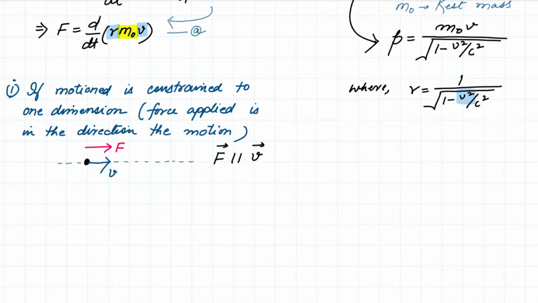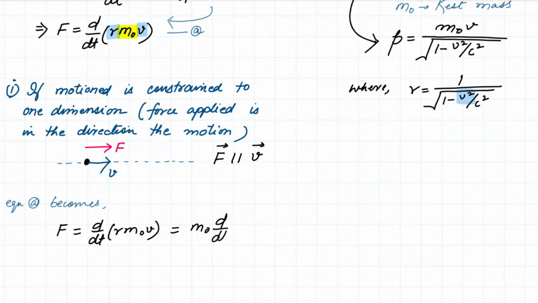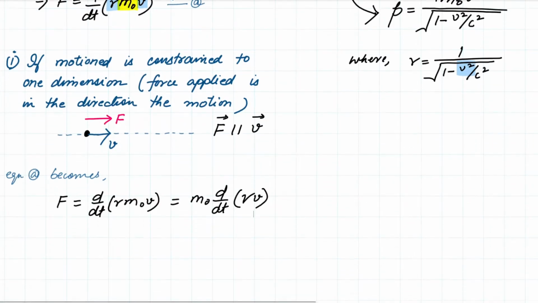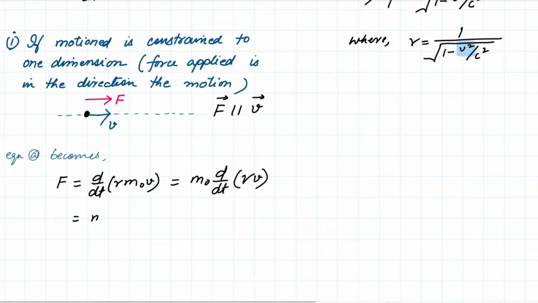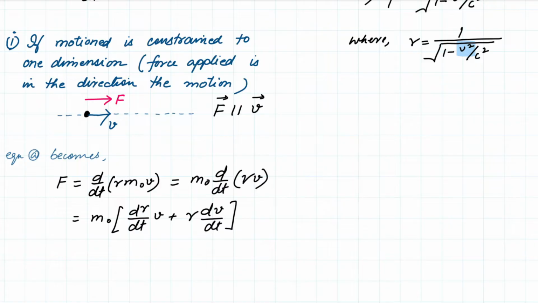Let's suppose this is equation number A. So equation A simply becomes, it's quite a simple set of calculations, F is equal to d upon dt of gamma m naught V. I can take the m naught out of the derivative, so this becomes m naught d upon dt of gamma V. Now V and gamma both depend on the velocity, so I can apply the chain rule and this becomes m naught times d gamma upon dt V plus gamma dV upon dt. Okay, now gamma is this.